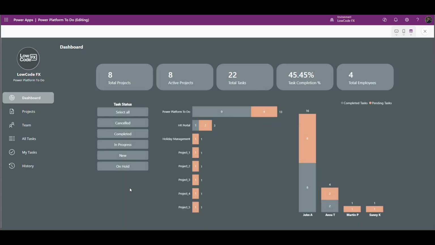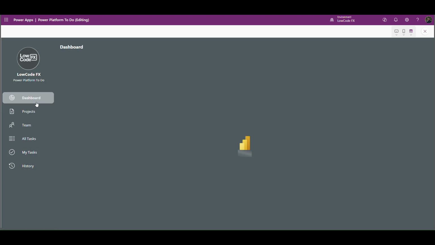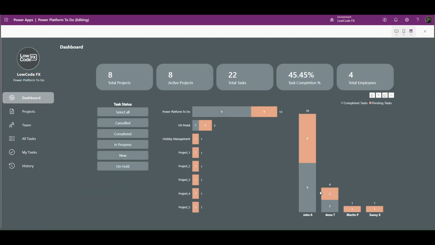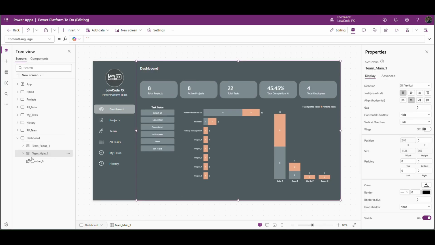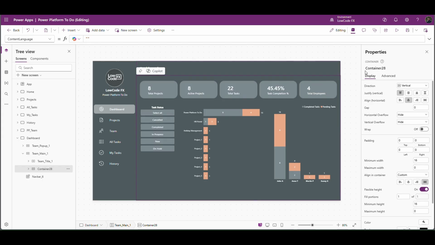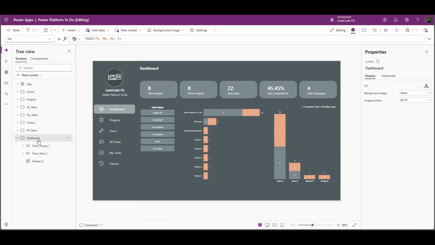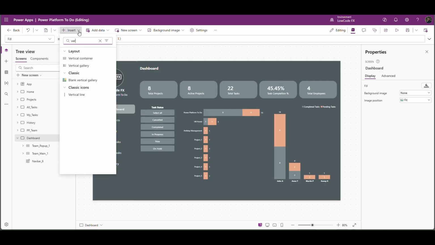Yeah, as you see in the dashboard tab, initially it takes around 1 to 2 seconds to load this dashboard from the Power BI. So let's add one loader before this gets loaded. So on top of this container where we have the dashboard area, on top of it I will add one loader. So for that, let me grab one vertical container.